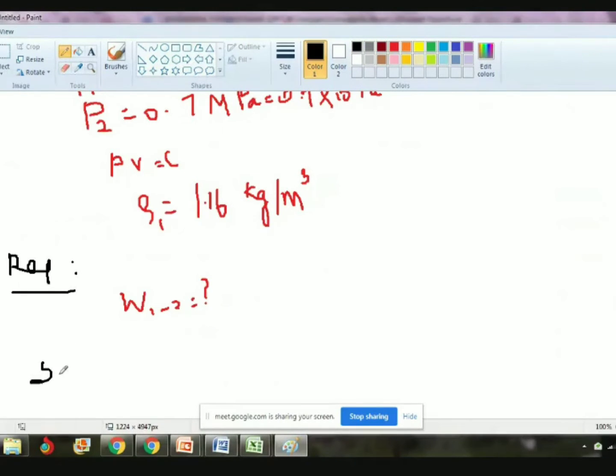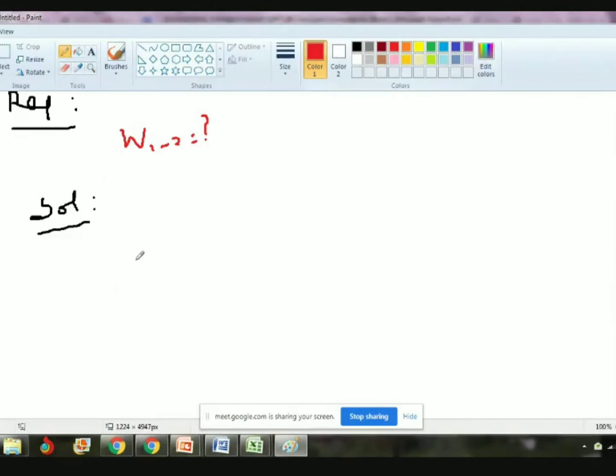Third step is solution. We have to solve the problem, but given as well as requirement should be there, then only we can solve the problem. Solution. So what is the formula for work done? Exam time, better to go through the formula. Without formula we cannot solve. It's a quasi-static process.